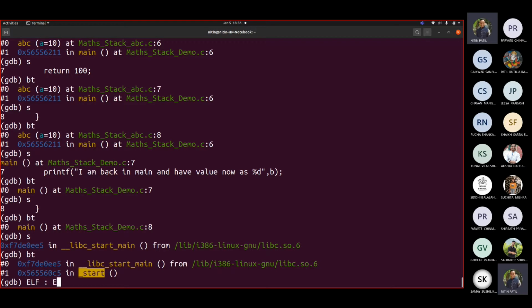By the way, only for your info, I'm writing: executable and linkable file format. Sorry, I missed a C. Executable and linkable file format. This is ELF. Fine. So the entry point for an ELF is _start, which in turn calls __libc_start_main, which in turn calls this main, and then everything gets executed. Is that okay?